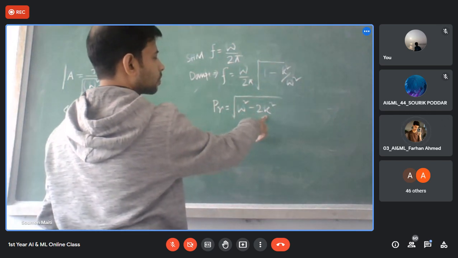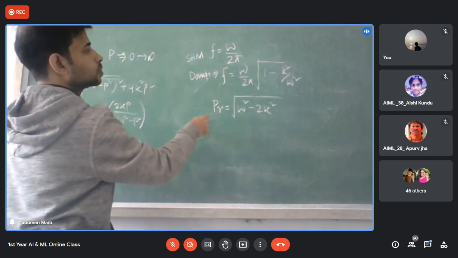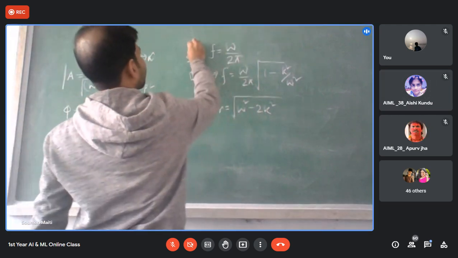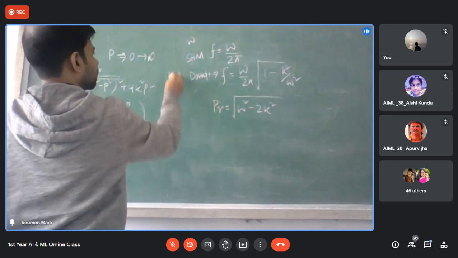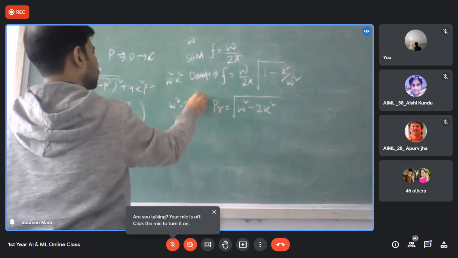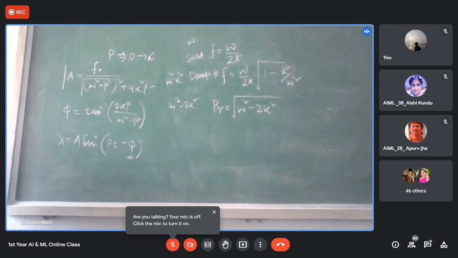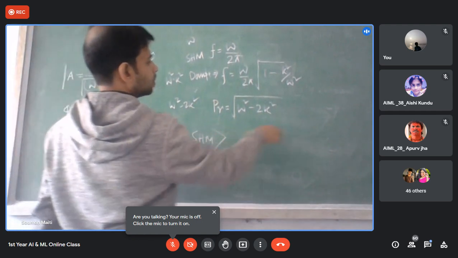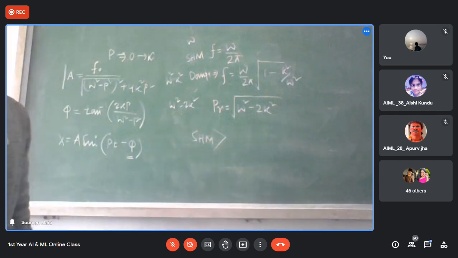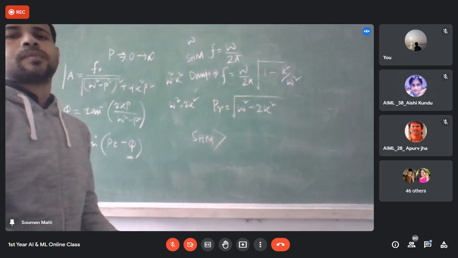This was only omega. This was omega minus k square. And right now, this one is omega square minus 2k square. Which one is greater? So can I submit that the SHM frequency is greater than damped? Yes or no? Is it clear?